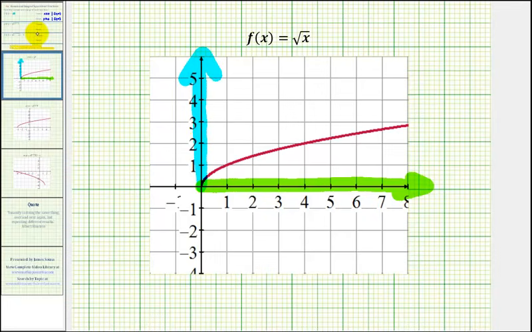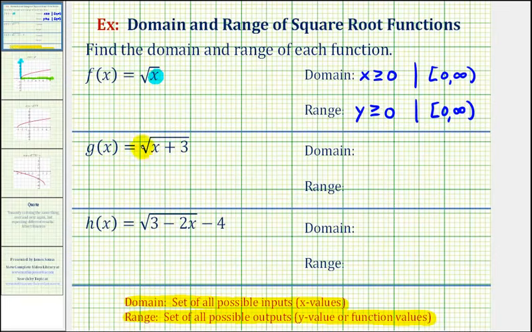Let's take a look at the next square root function. We have g of x equals the square root of x plus 3. To determine the domain, we need to recognize that the quantity x plus 3 can't be negative, and therefore the domain would be when x plus 3 is greater than or equal to 0. Subtract 3 on both sides. We have x is greater than or equal to negative 3, which is our domain. Using interval notation, we'd have the interval that's closed on negative 3 to positive infinity.